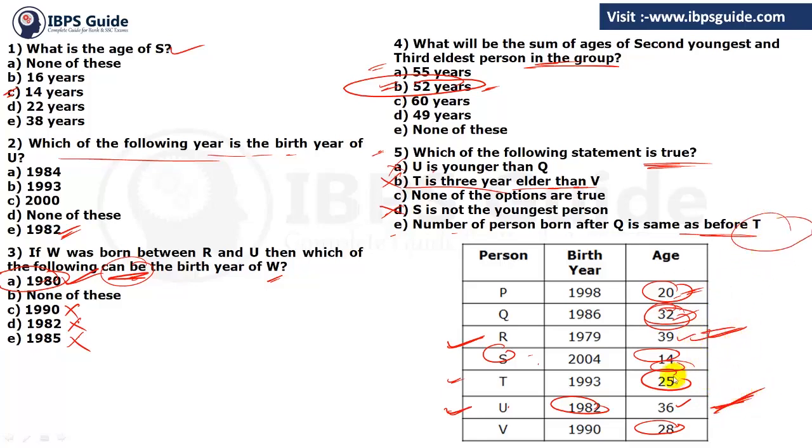And persons before T. The age of T is 25. So the persons before T must be of age 14 and 20. Clear? So these are right. These are two. Right or not? Right, because the number of persons after Q is equal to the number before T. So it means option number E will be right. Clear? Got this?